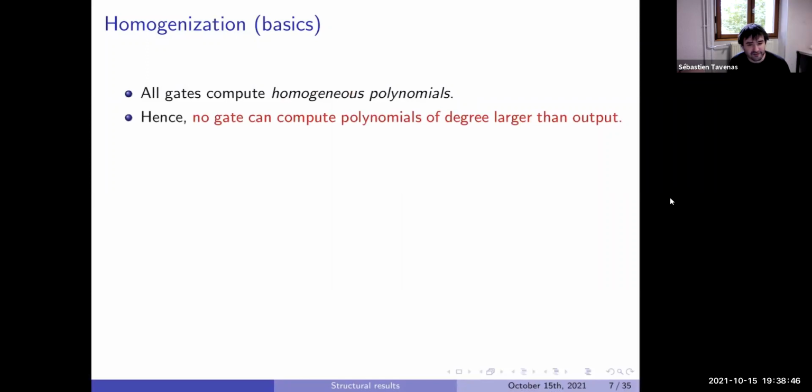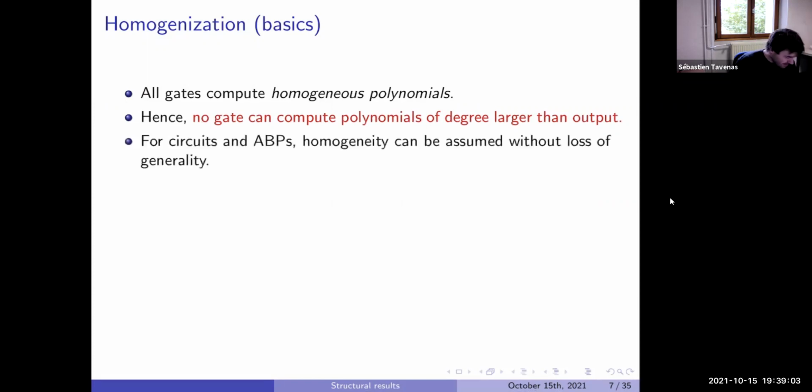Something very interesting for us in this circuit, mainly the reason why in general we care about it, is the fact that all intermediate polynomials have small degree. It's a way to restrict the intermediate degrees we are computing. For circuits and ABPs, I will show just after, it's quite easy. If you have a circuit which computes your homogeneous polynomial, you can assume your circuit is homogeneous. We'll see just after a while.